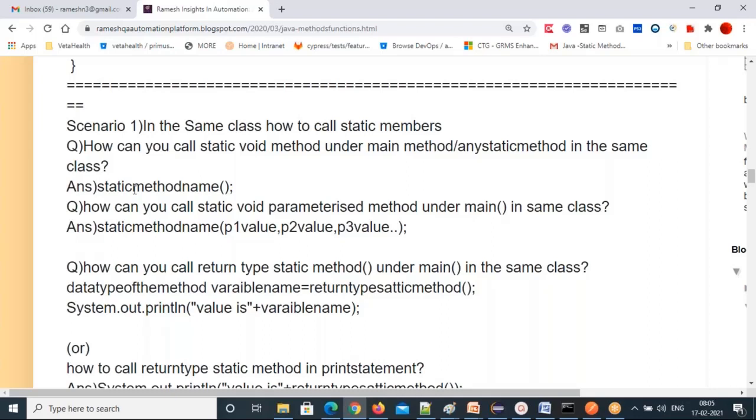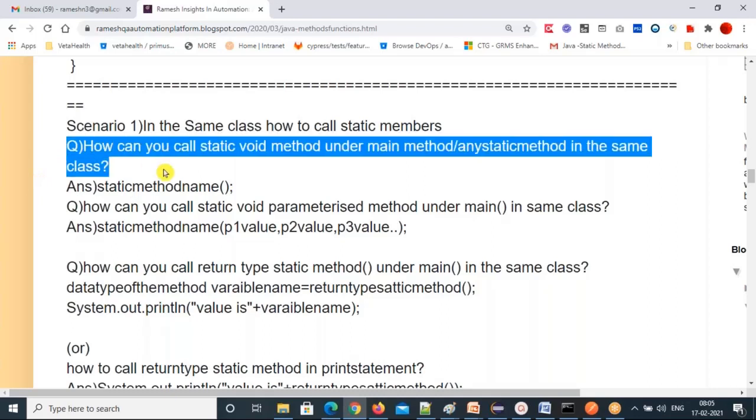Understand? In Selenium, all are ready-made methods available. How you can call them, that scenario we are showing. And also, you are creating your own methods. How you can call them wherever you want to execute them, in the same file, in another file, in another package file, that's what we are seeing. That's the first question. So no problem here, right? Because we have already seen and practiced this first thing.